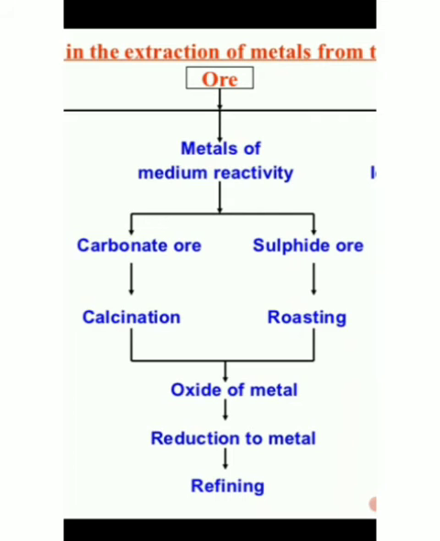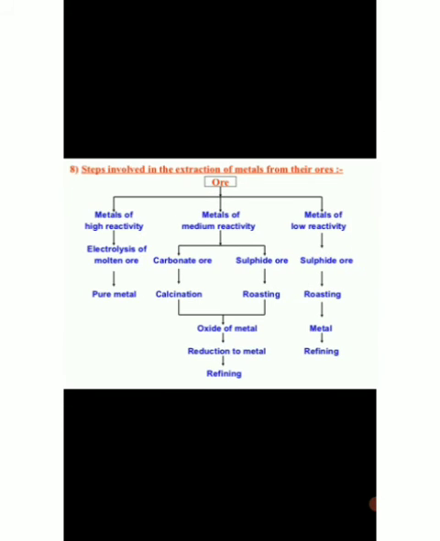Next is sulfide ores. For sulfide ores we use a roasting process. Firstly we have to convert the metal ore into oxide form, then we have to reduce it into the pure metal. So this is about metals of medium reactivity.